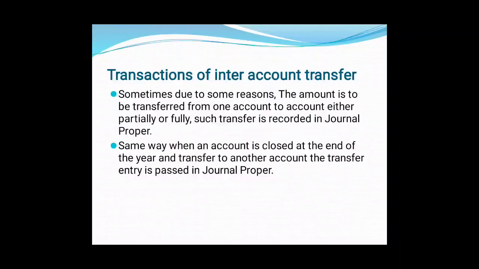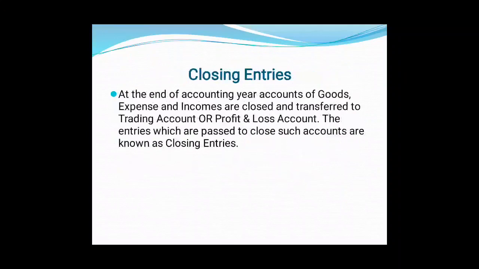Capital is always credited, drawings is always debited. So at the end of the year, the drawings account of the owner is closed and transferred to the capital account. This is also called inter-account transfer, and whatever entry is passed for this is passed in journal proper.